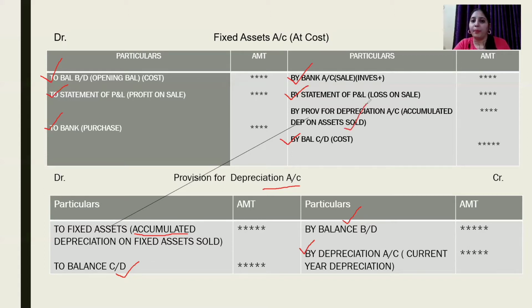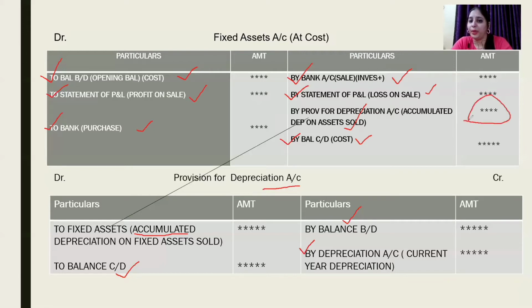So this topic is very, very important. Maybe in the paper you are asked to prepare the fixed asset account at cost as well as the provision for depreciation account. Remember, it is very easy to write the opening balance, very easy to write the closing balance, very easy to transfer the amount of sale, the amount of purchase, which can be a balancing figure, loss on sale, gain on sale. But this is very important.